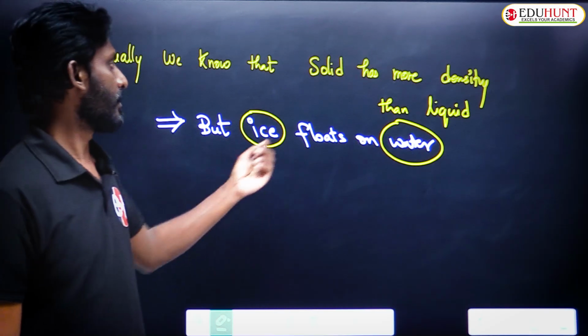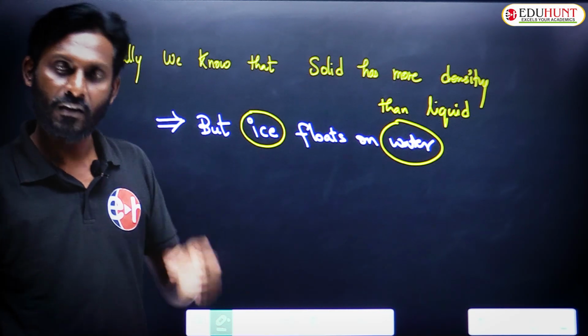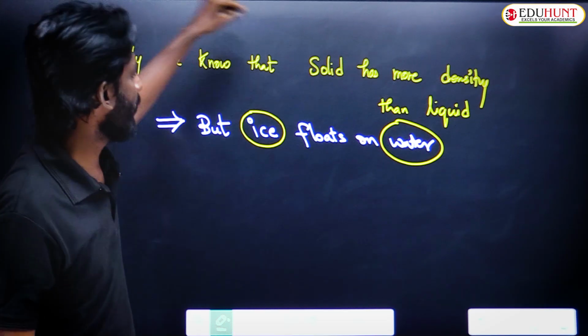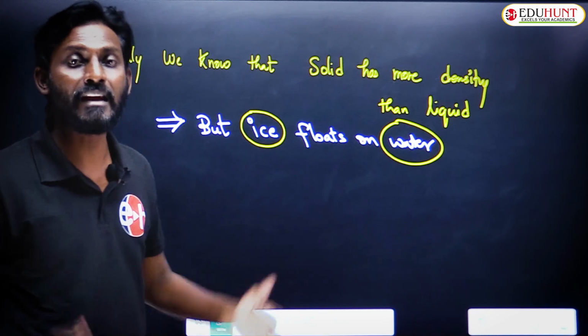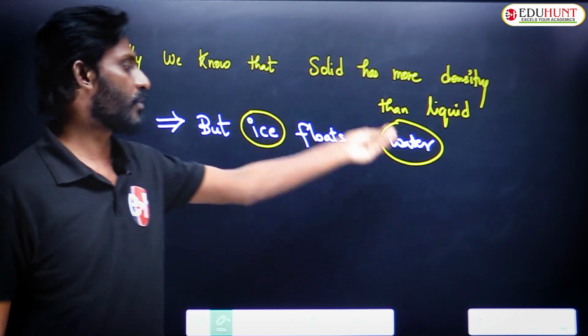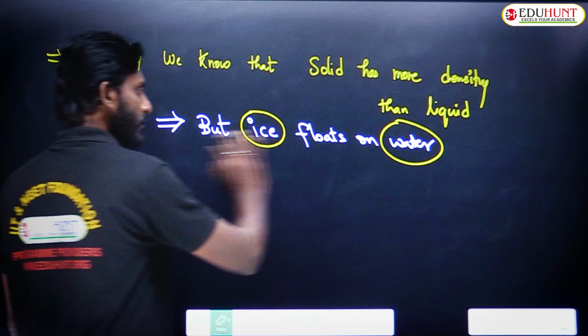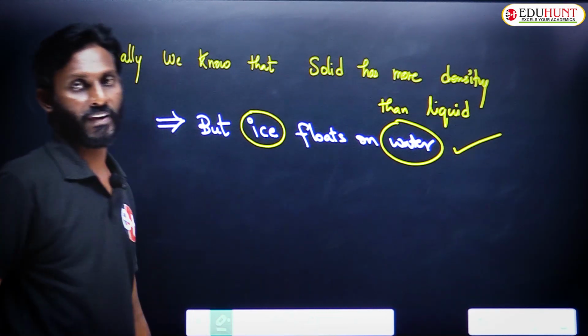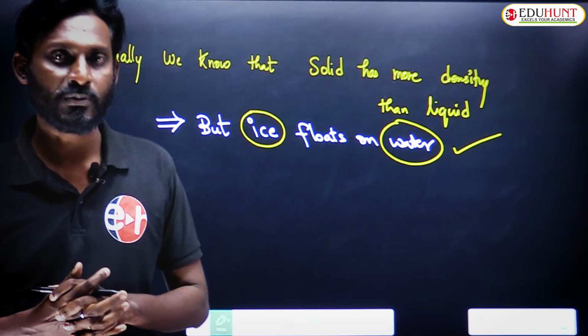Then according to the above fact, if solid has more density than liquid, why does ice float on water? Yes. So this observation is a fact, and we need to explain it. This fact also we can understand with the help of hydrogen bonding.